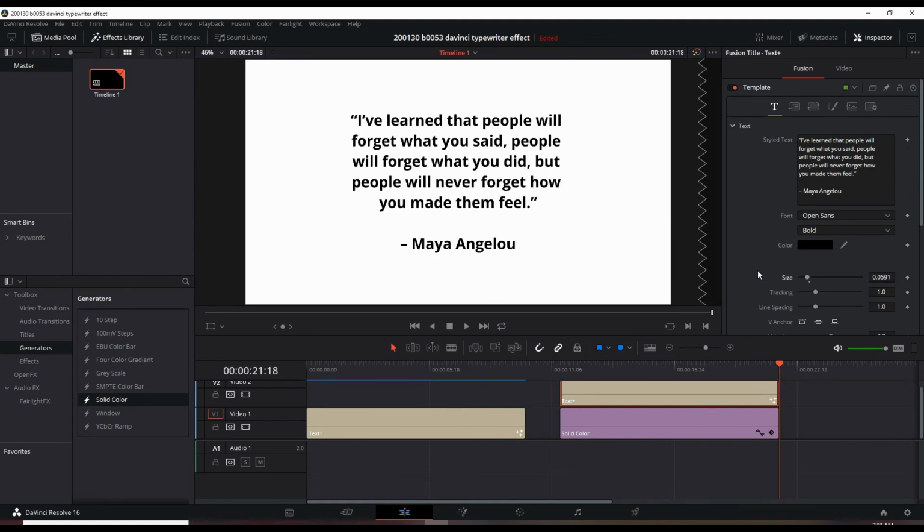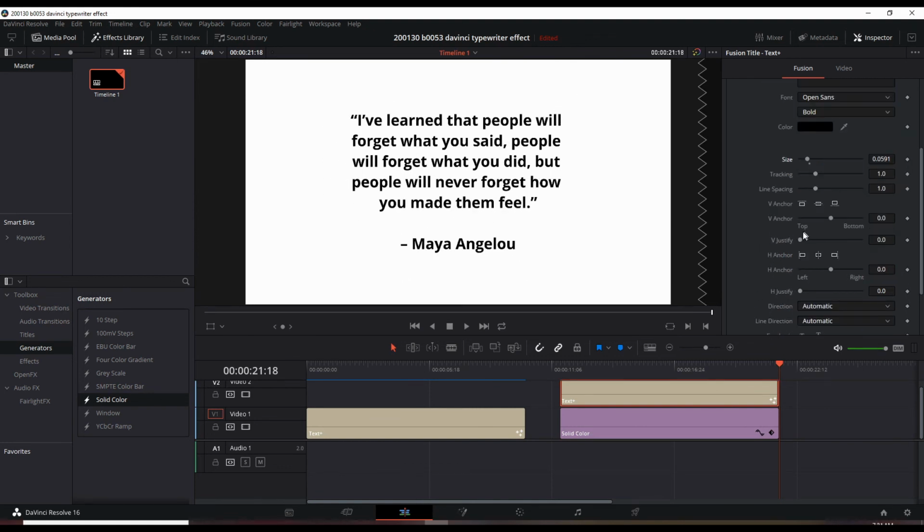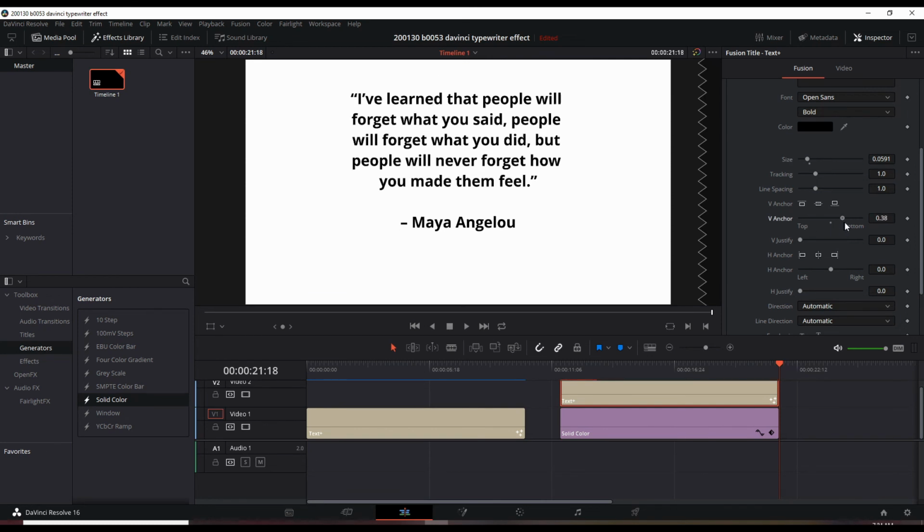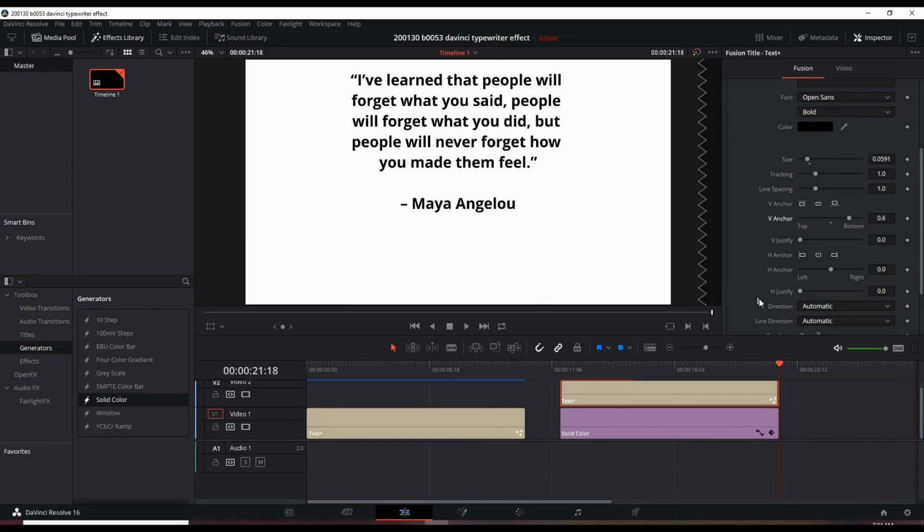And then you can adjust the vertical position by dragging the V anchor left or right. And also you can adjust the horizontal anchor by dragging left or right.